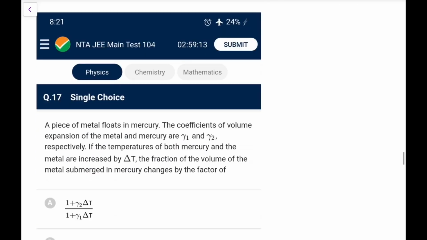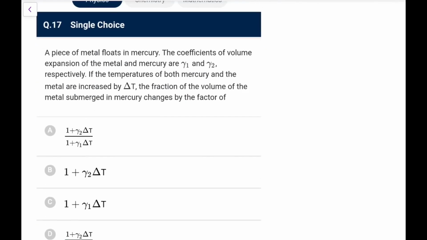Next one. Piece of metal floating in mercury, coefficient of volume expansion of the metal and mercury are this and this. The temperature of both are increased by delta T. The fraction of the volume of the metal submerged in mercury changes by the factor of. So what we can say, that buoyant force is equal to mg. You write buoyant force is rho of Hg into volume submerged into g, that is equal to rho of the metal into total volume into g.